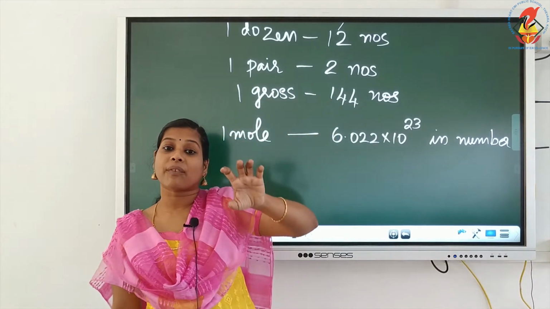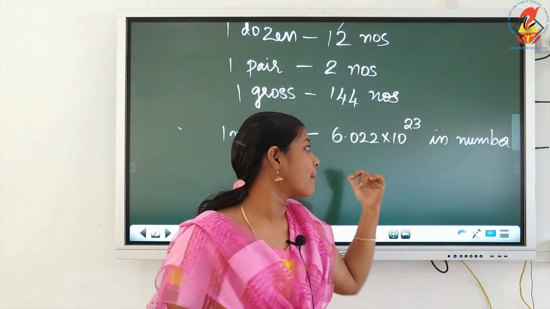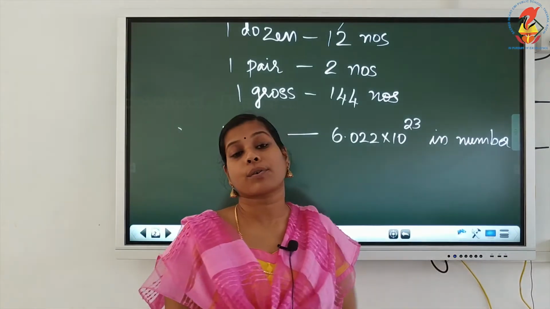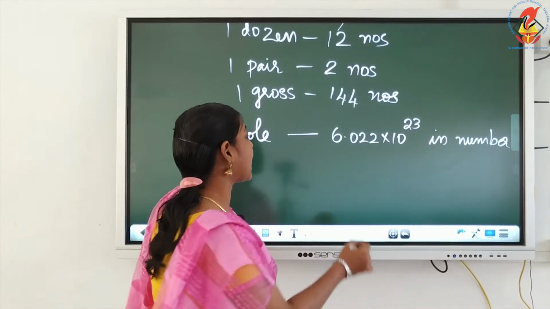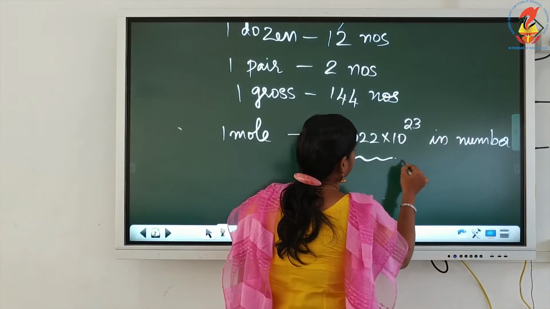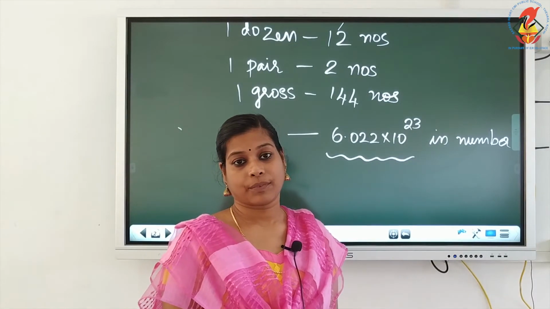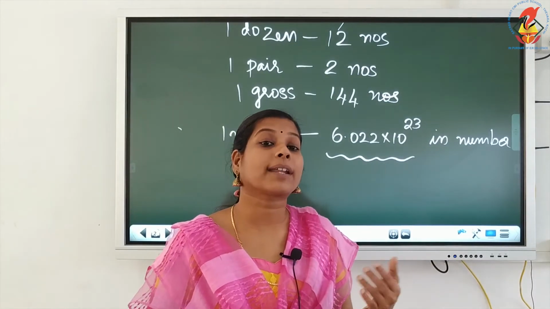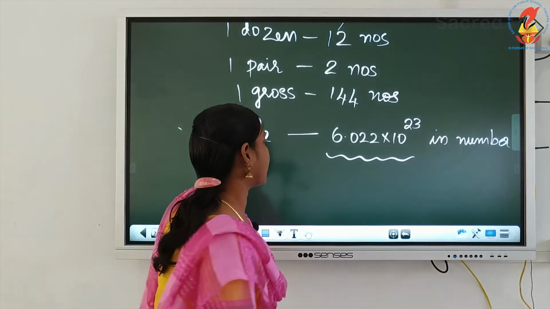So, just as the number in a dozen, a pair and a gross is fixed, the same way 1 mole of any material contains 6.022 into 10 raised to 23 particles, and that number was derived by a scientist, Amedeo Avogadro. Okay. So, in his honor we give his name to this particular number.